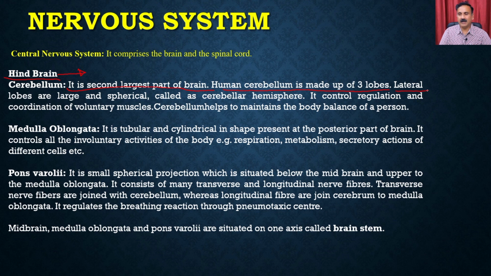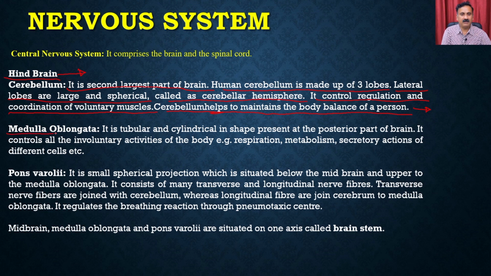You have the lateral lobes, which are large and spherical, called the cerebellar hemispheres. They control, regulate and coordinate the voluntary muscles. The cerebellum also helps to maintain the body balance of a person.